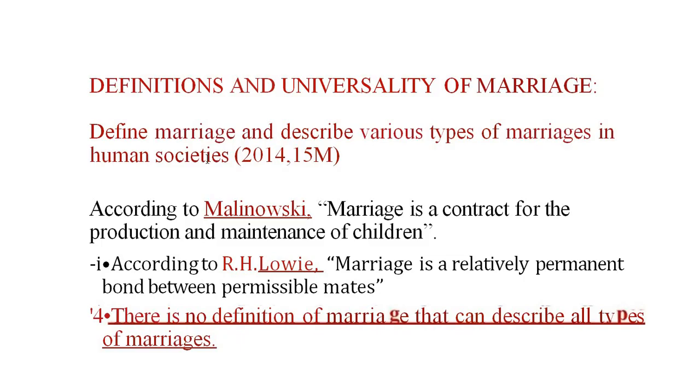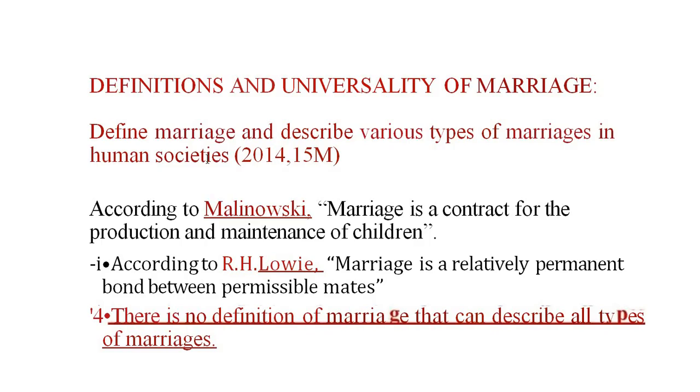We get a marriage certificate and we sign it. So it's an agreement according to Malinowski. A contract for what? For the production and maintenance of children. We will give birth to the children together and grow them up together. So it's a kind of agreement that we will stay together and raise our children. Is it clear? So it's like a promise, an agreement or a contract.